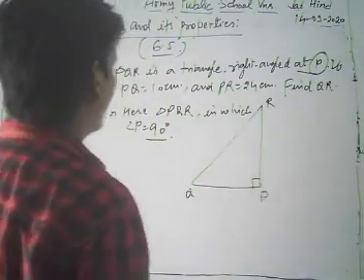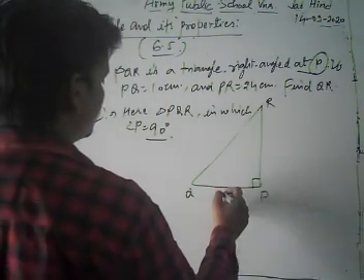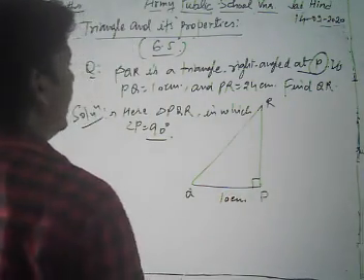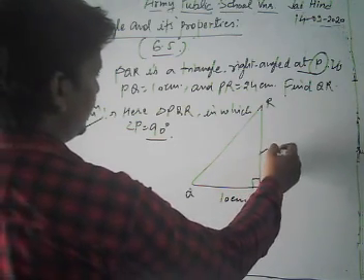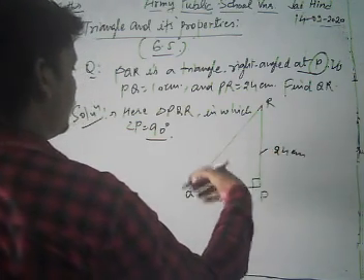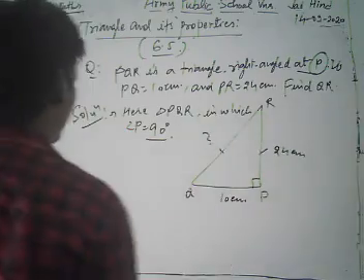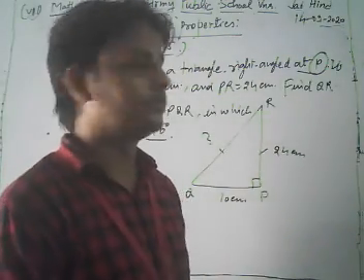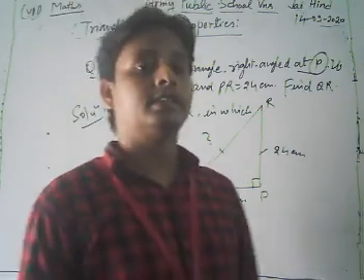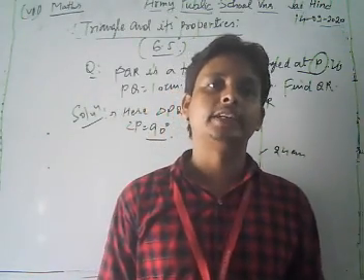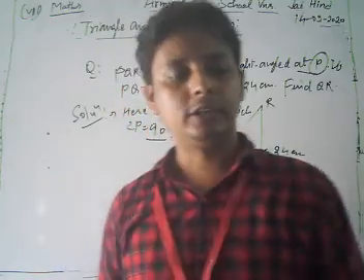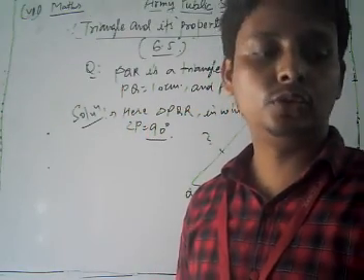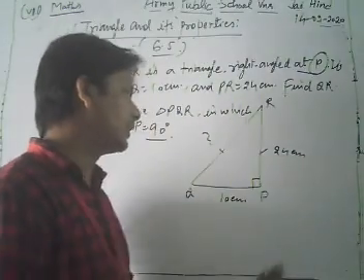Now look, what is given? Here side PQ is equal to 10 centimeter and PR is equal to 24 centimeter, and we find the value of QR. Now look, dear student, the side QR is what? The side QR is hypotenuse. Now here what do I do? Dear student, here we use the Pythagoras theorem.